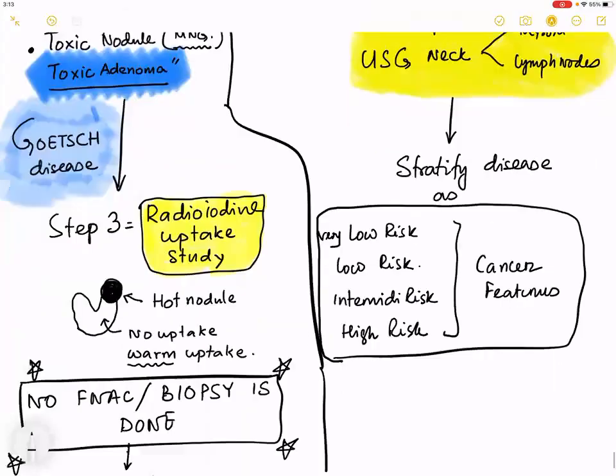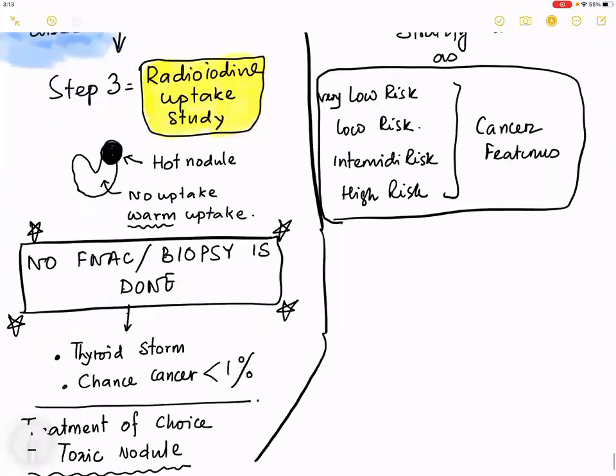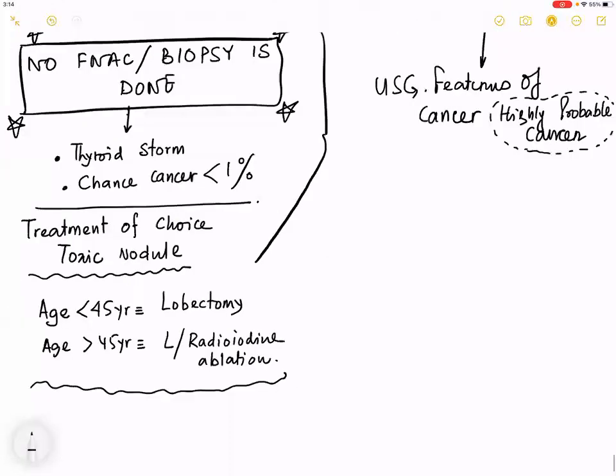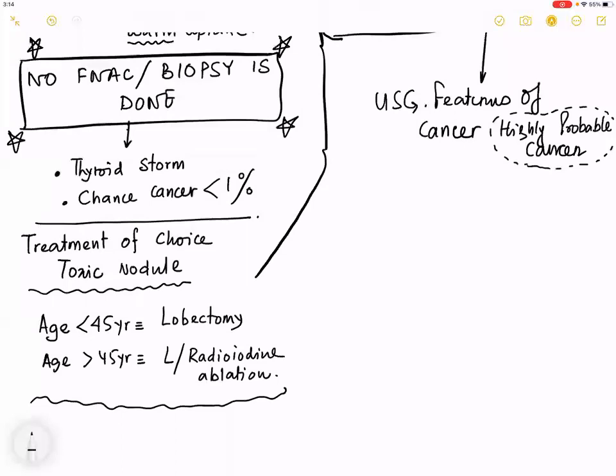After we have stratified the disease as this group, then remember what are the ultrasound features of cancer or highly probable for cancer. Highly probable for cancer. The class is ending, guys. We are near the end of the class. Don't worry, we will have a 15 minutes MCQ after this session. That's it. Ultrasound features of a cancer.